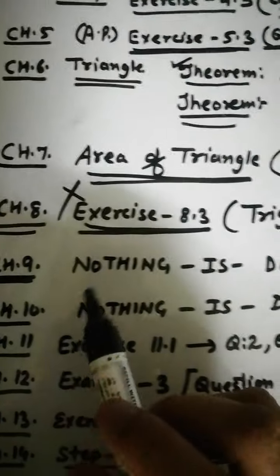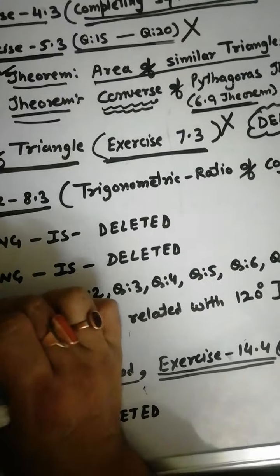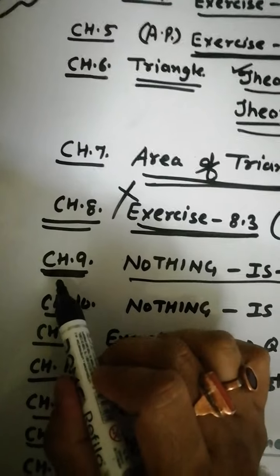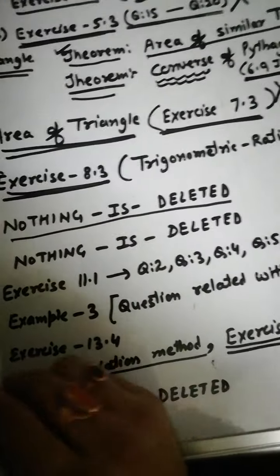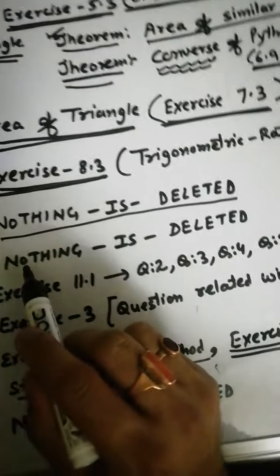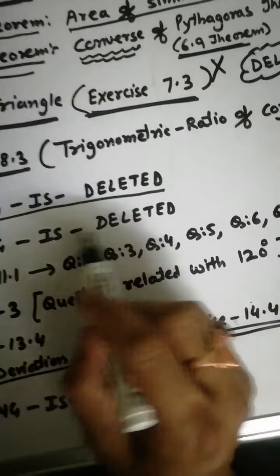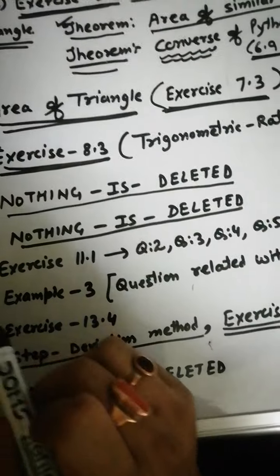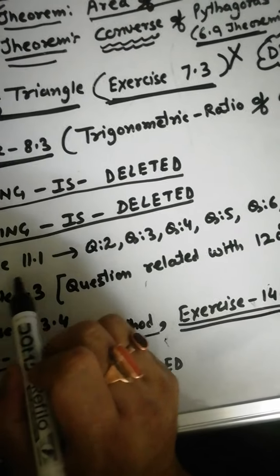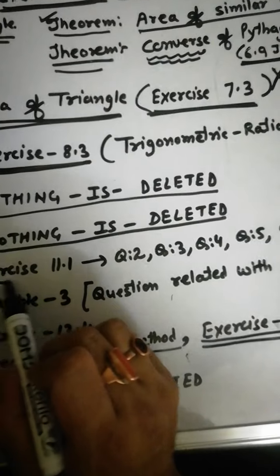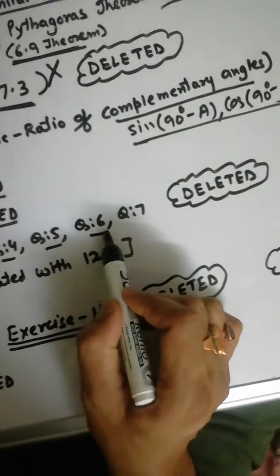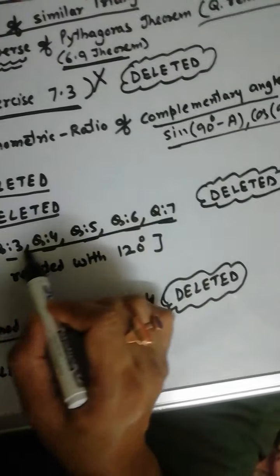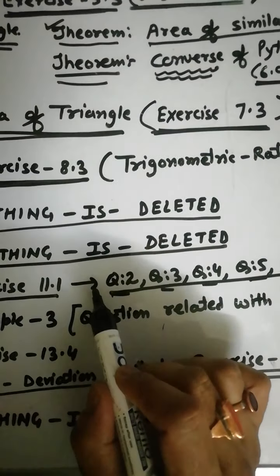Now in chapter 9, nothing is deleted, means the full chapter is in your syllabus. Similarly chapter 10, nothing is deleted from here, so you have to prepare the full chapter. Now in chapter 11, exercise 11.1, question numbers 2, 3, 4, 5, 6, 7, you have no need to do these questions, except question number 1.